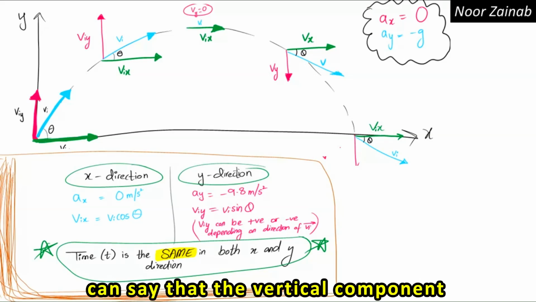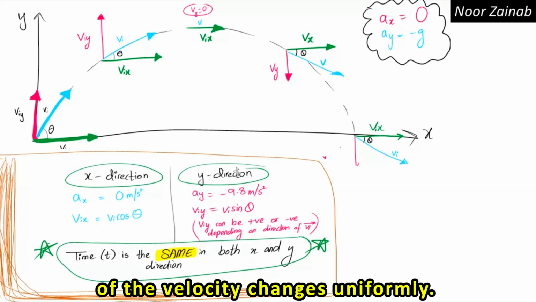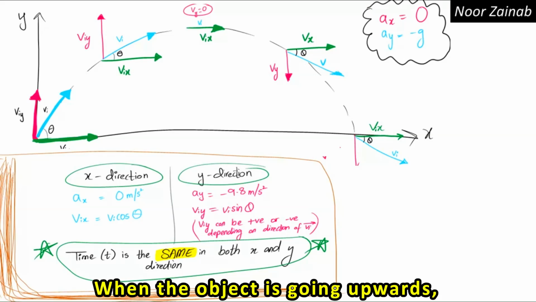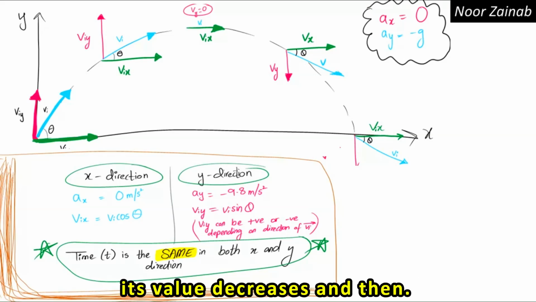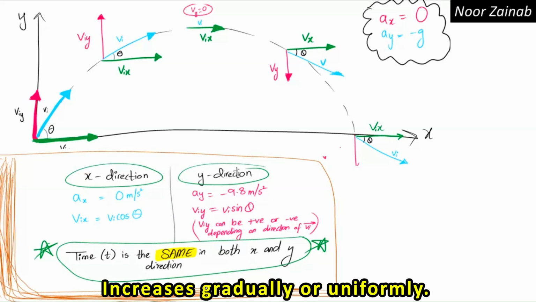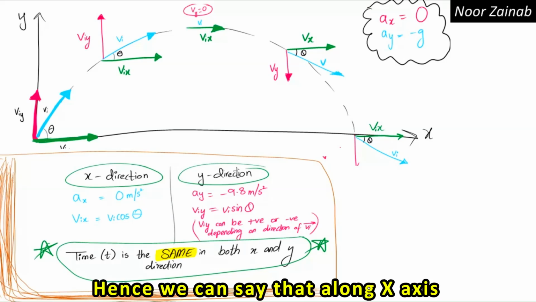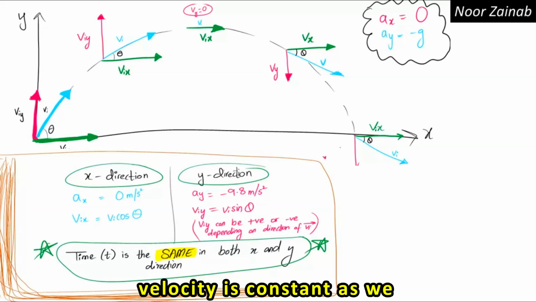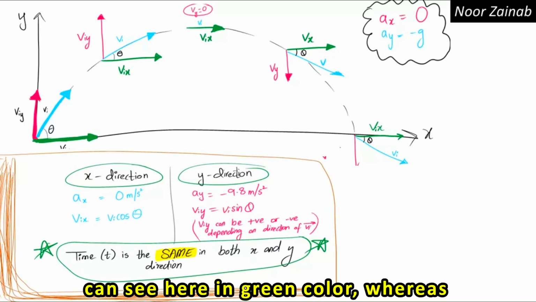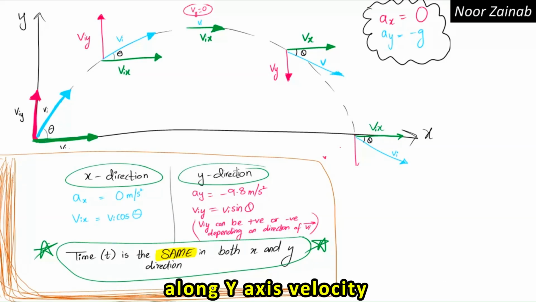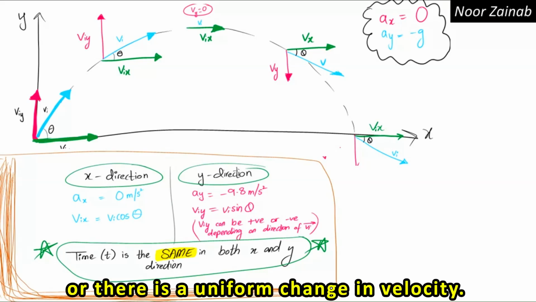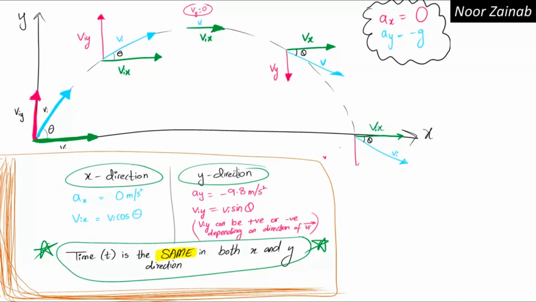So we can say that the vertical component of the velocity changes uniformly. When the object is going upwards, its value decreases and then increases gradually or uniformly. Hence, we can say that along x-axis, velocity is constant, as we can see here in green color, whereas along y-axis, velocity is changing uniformly, or there is a uniform change in velocity.